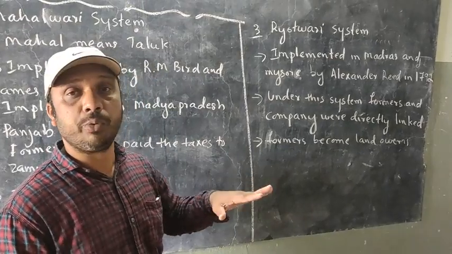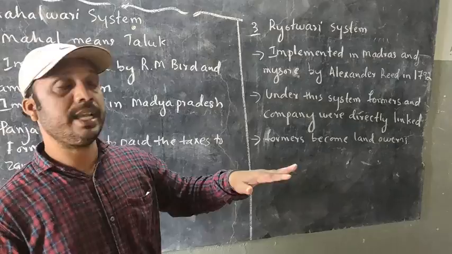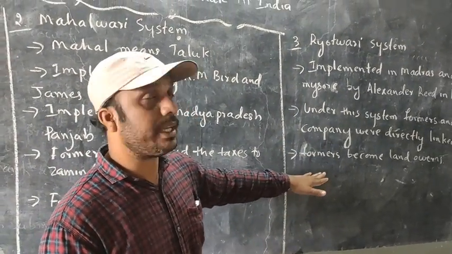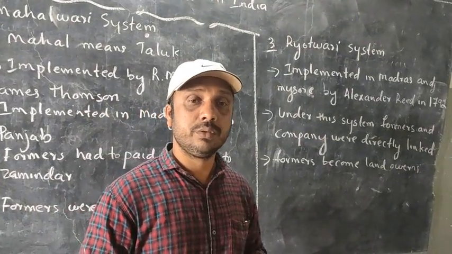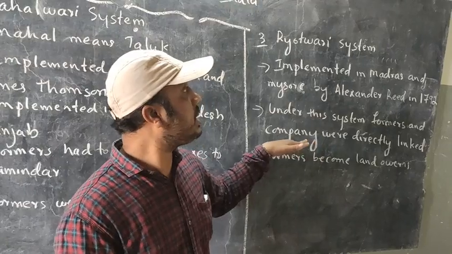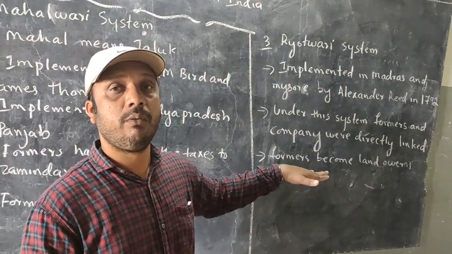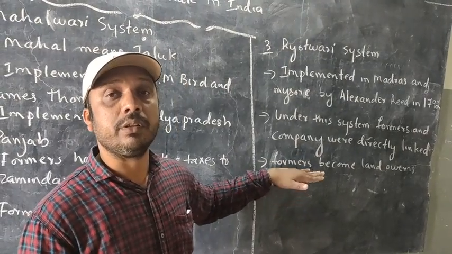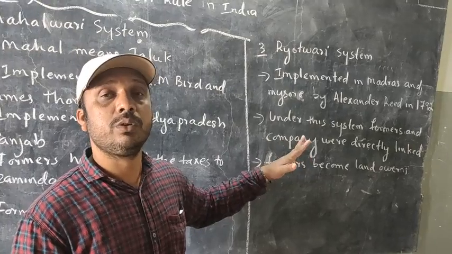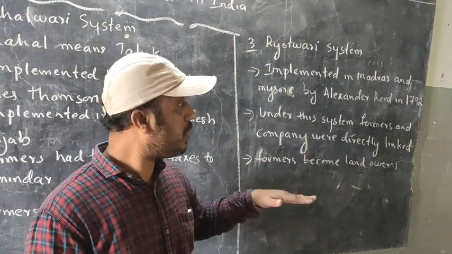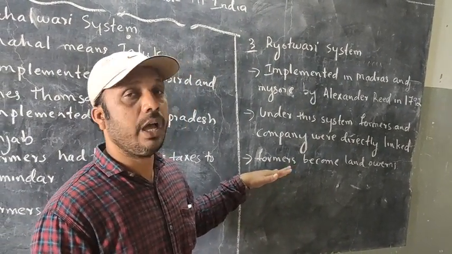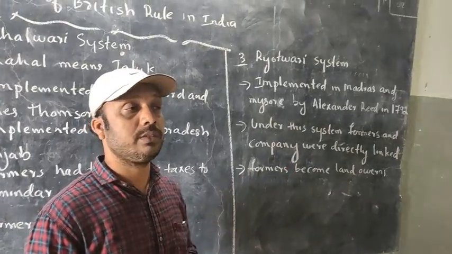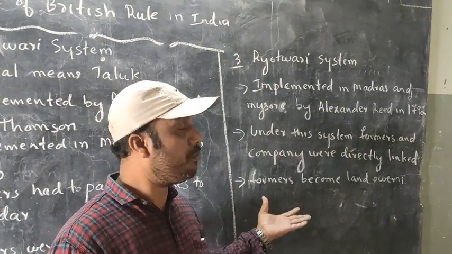There is no broker. There was no agent. So here what happened? Farmers became landowners. So when these schemes came to India, what happened? Indian farmers became rich because there were no brokers. So this scheme helped to encourage our poor people. That's why it is very important.